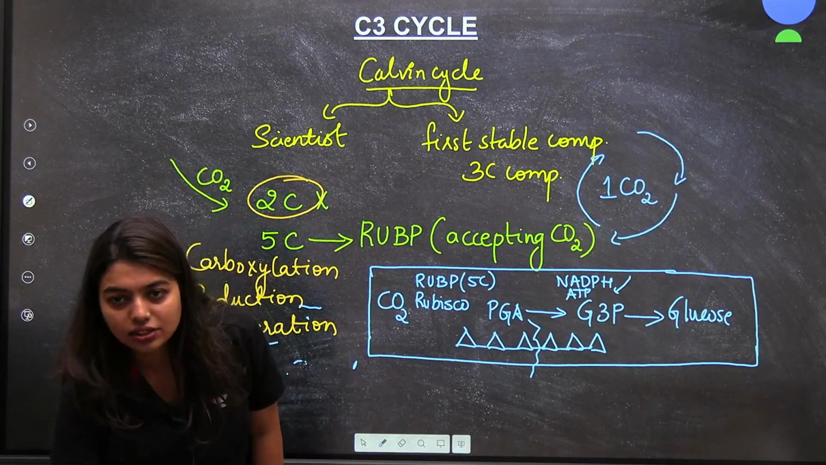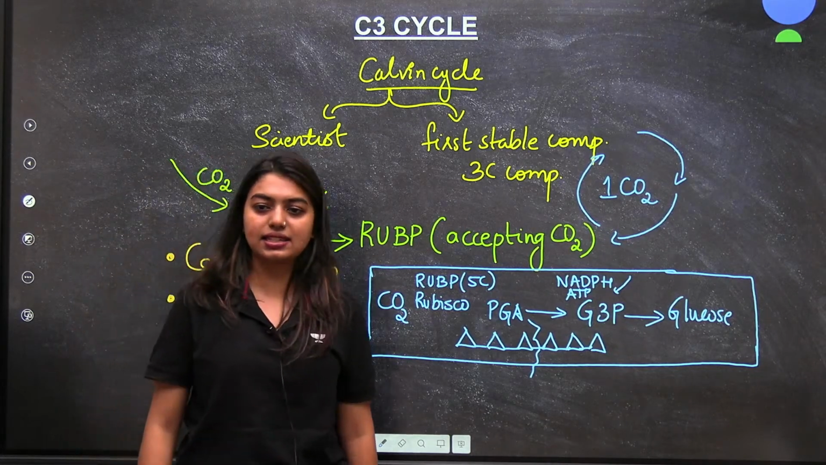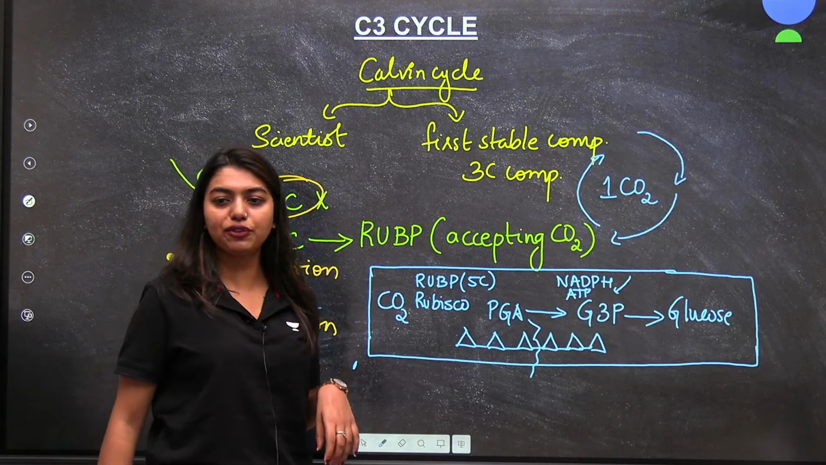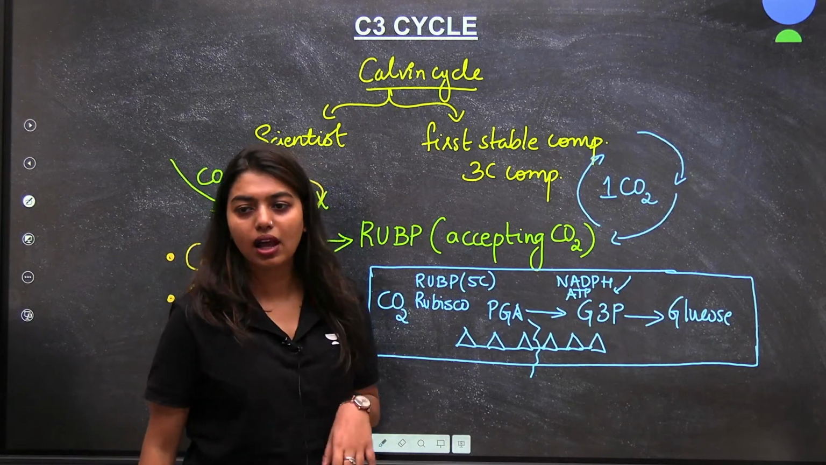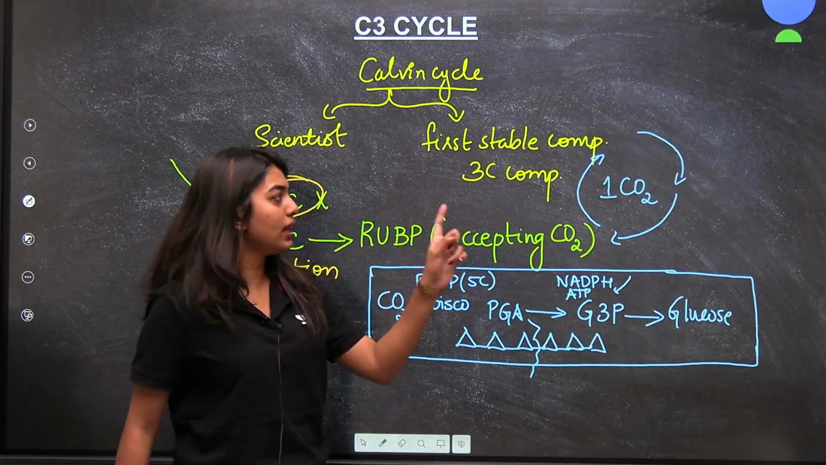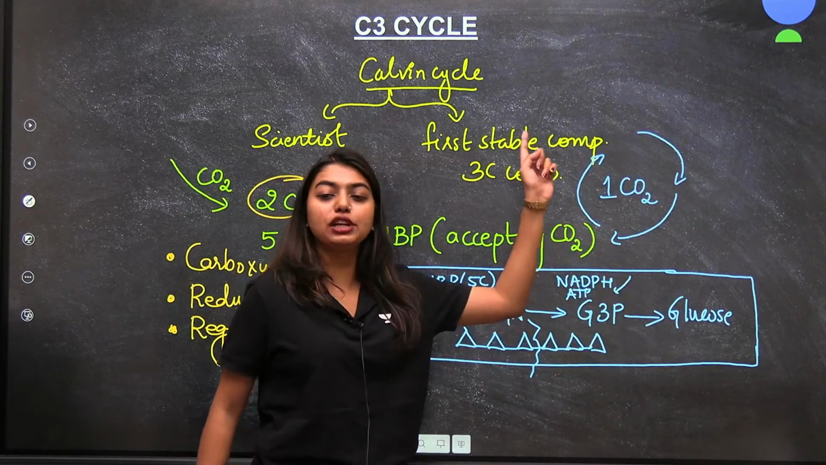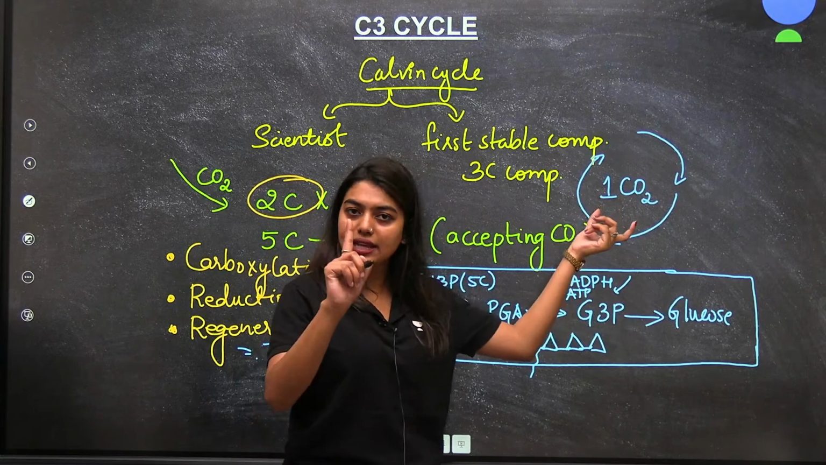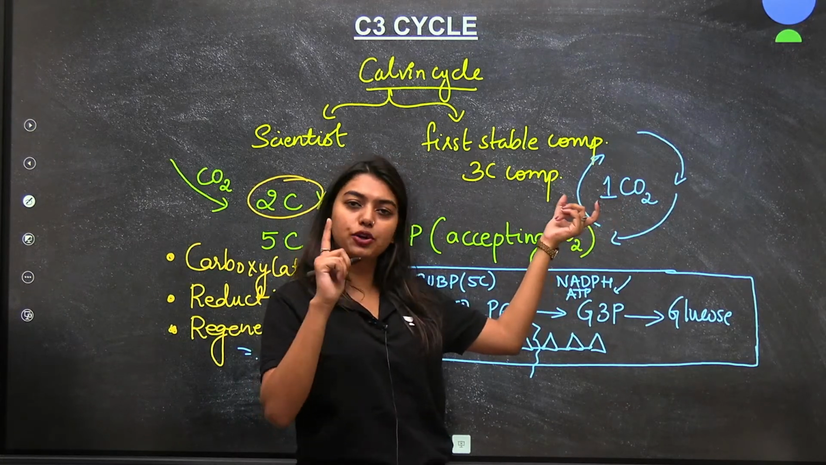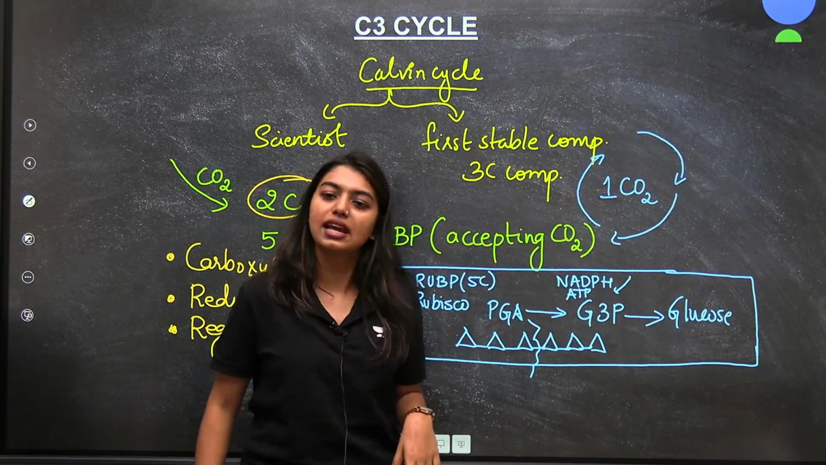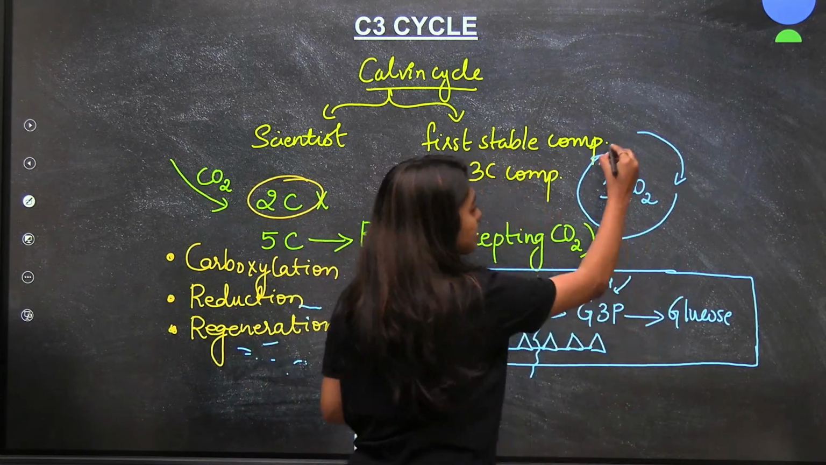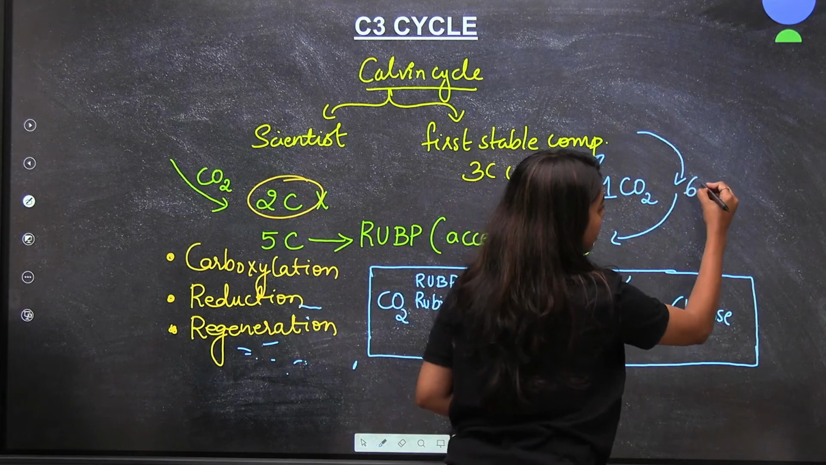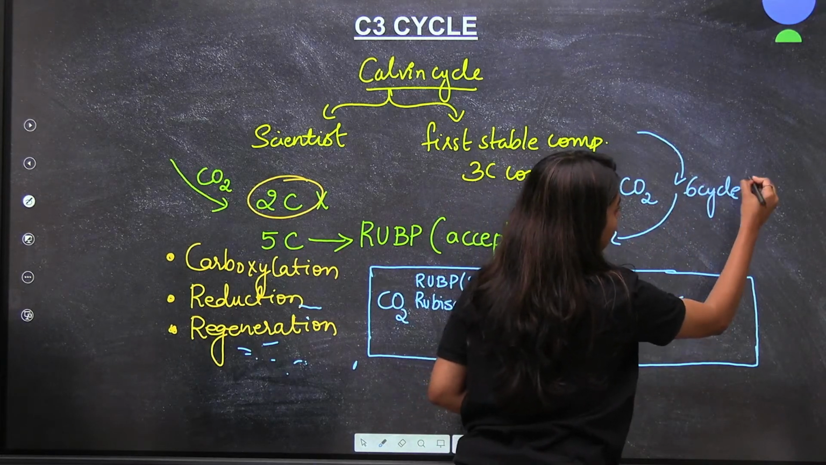Thank you, Devika. Yes, very correct, 6 cycles. How many cycles will have to be undergone for me to form a 6 carbon glucose? Every time, your RUBP is going to accept only 1 carbon dioxide. That means this Calvin cycle will have to go 6 times. 6 cycles have to be happening.